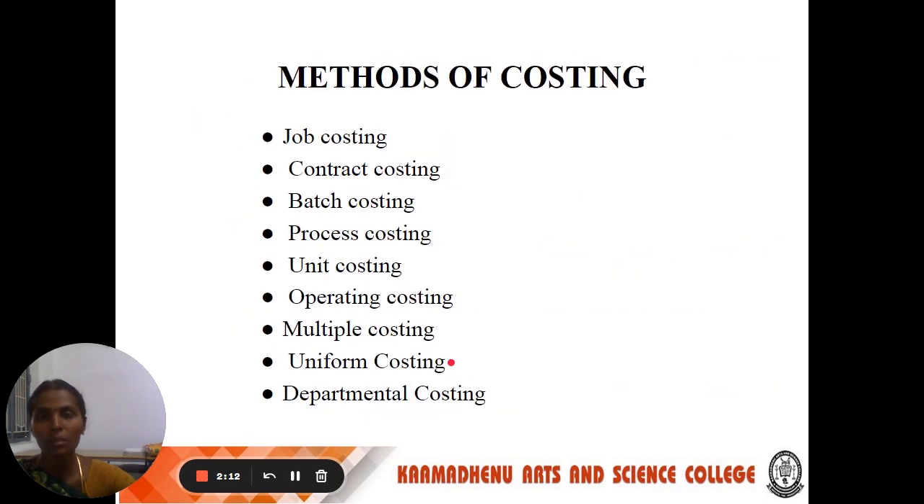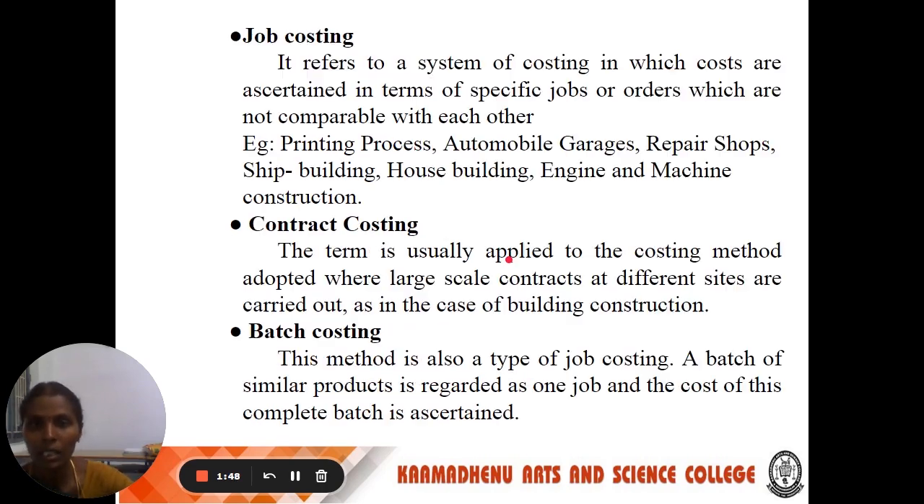Next we see about the methods of costing. There are different methods of costing, which can be classified into the following. First one, job costing. Second, contract costing. Third, batch costing. Fourth, process costing. Fifth, unit costing. Sixth, operating costing. Next, multiple costing. Next, uniform costing. Last one, departmental costing. We will see them in a detailed manner.